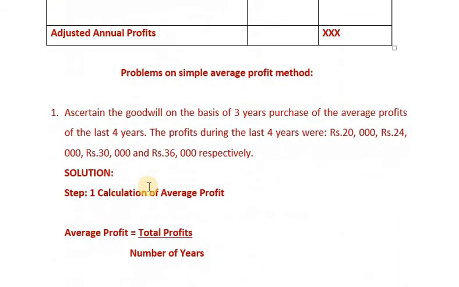What does goodwill mean? Goodwill is equal to adjusted annual profit into number of years of purchase.